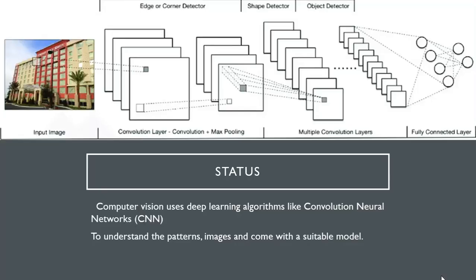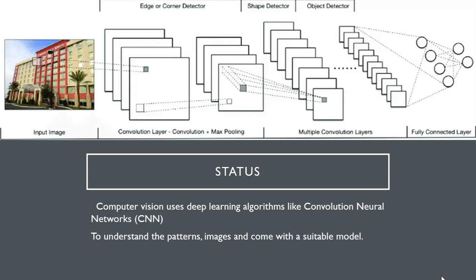Now we come to the present status. As you can see, computer vision uses deep learning algorithms. As you can see in the image, it is the convolutional neural network, a simple architecture which has been drawn here. Suppose this is an image, and there's a convolution layer and it goes on to max pooling, which reduces the pixels.